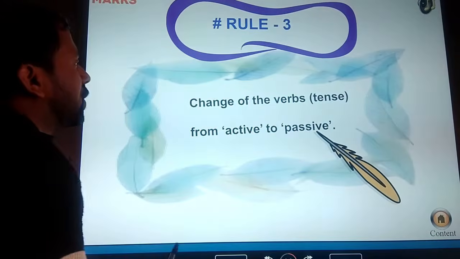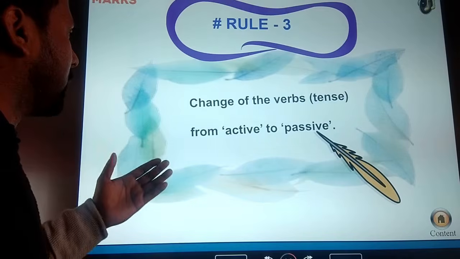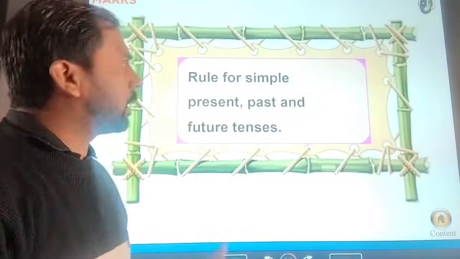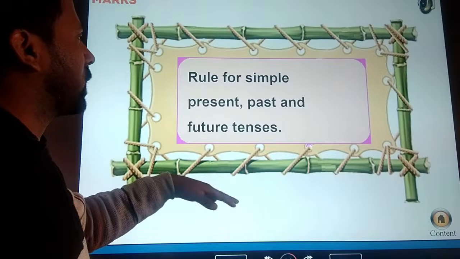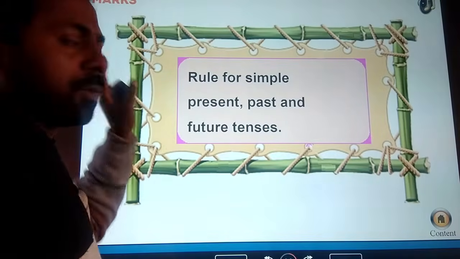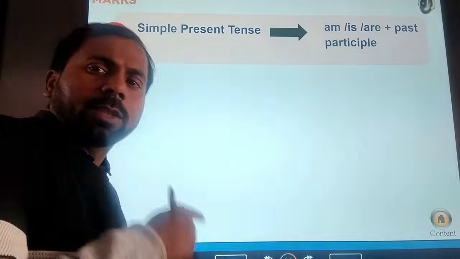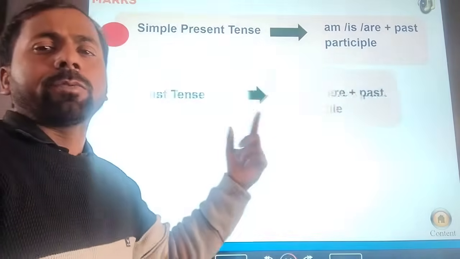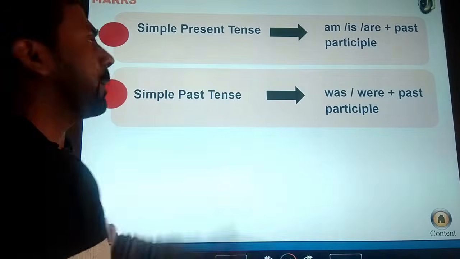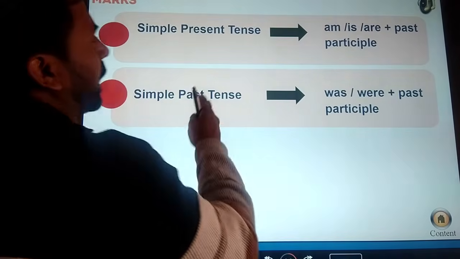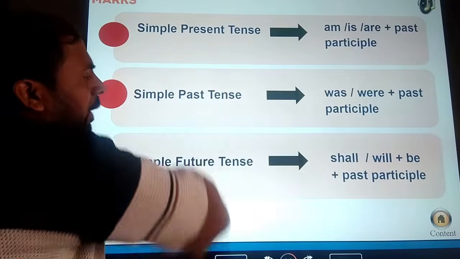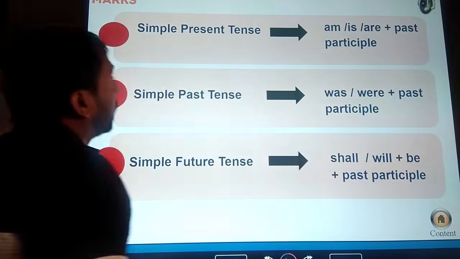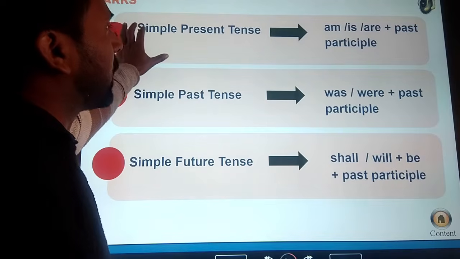rule number 3, change of the verb tense from active to passive. Whenever we convert the active voice to passive voice, we also need to know about the tense, and then convert into the passive form according to the rule of passive. You can see here some of the tenses that we can convert into the passive voice. In which condition will it be changed? You can see first is the simple sentence.